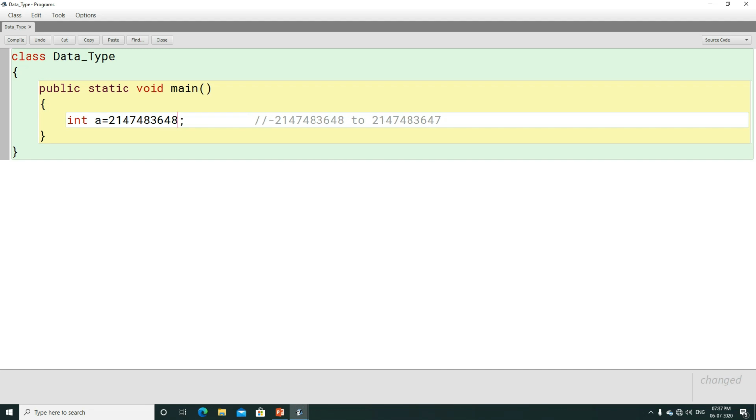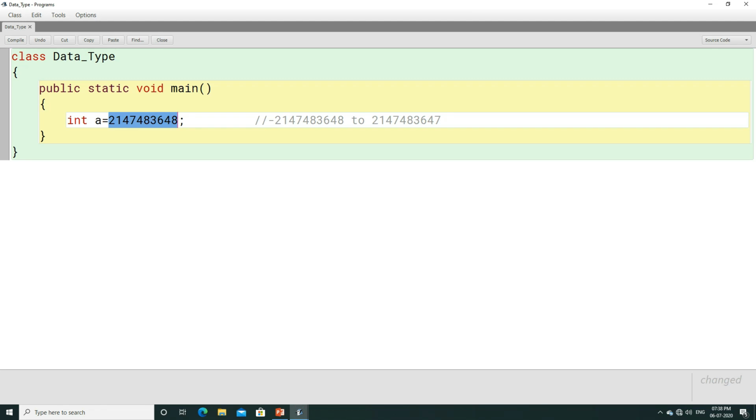Now instead of this, if you change this 7 to 8, then you are going to get an error. You must be wondering what kind of error you are going to get here. The reason is, when no decimal value is used, the number is by default considered an integer number. So there is no doubt that this is an integer number.